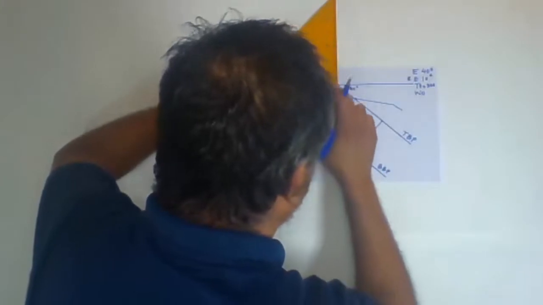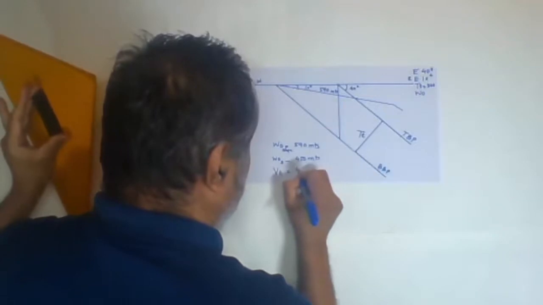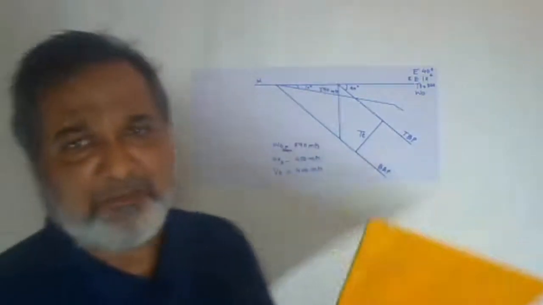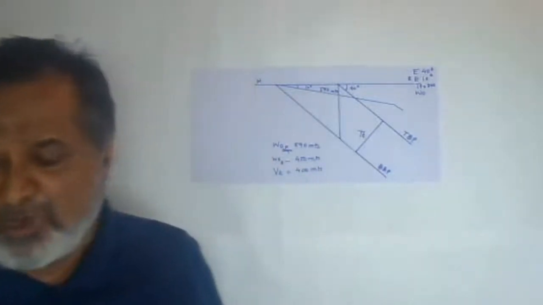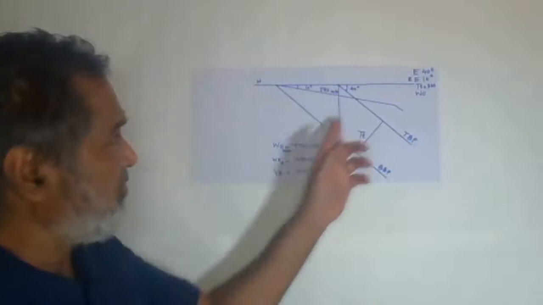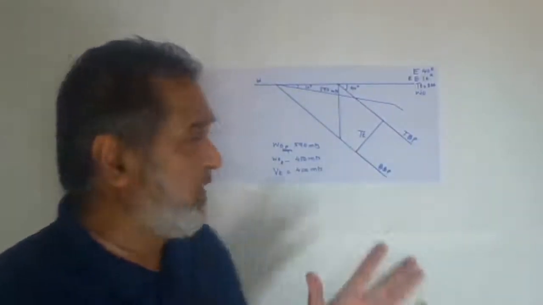1, 2, 3, 4. So BT will be your 400 meters. This is the way you have to solve the problem, and hardly 10 to 15 minutes we have to take to complete this problem. Unnecessarily don't delay it, go one step at a time, then it will become easy to solve. I think this will be clear.